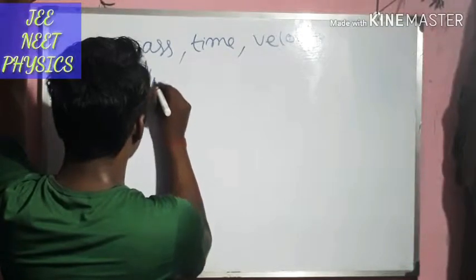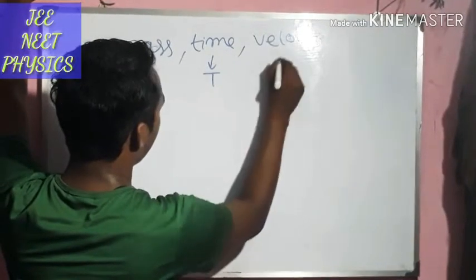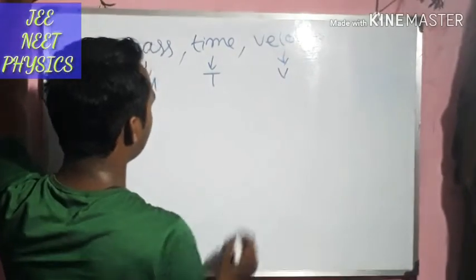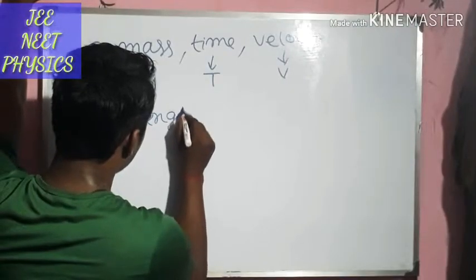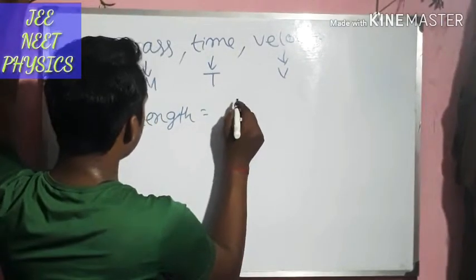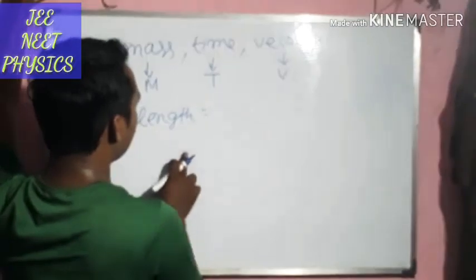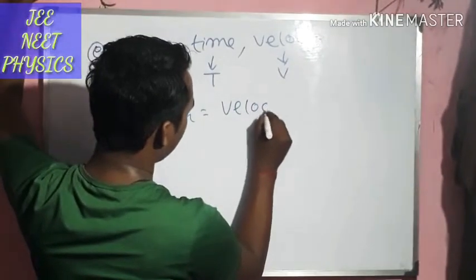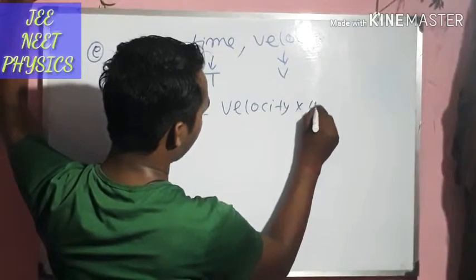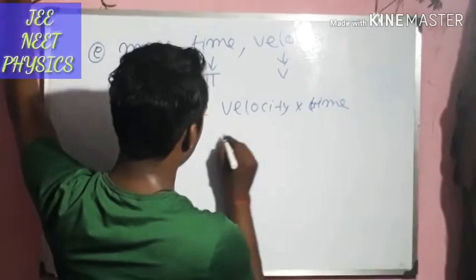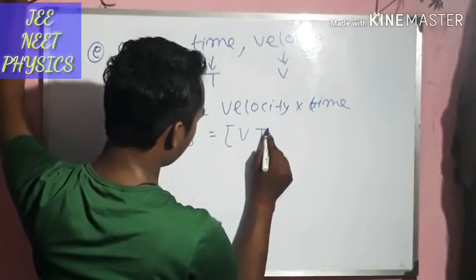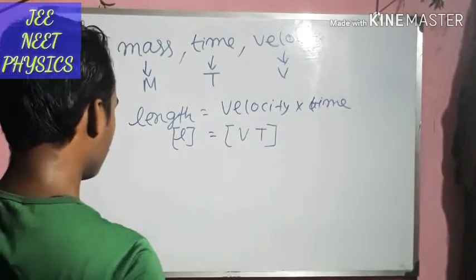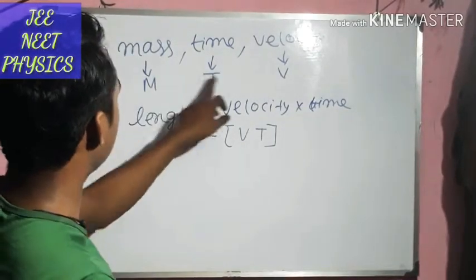Dimension of mass is capital M, dimension of time is capital T, and dimension of velocity is V. Can I find the dimension of length from here? Now length, meaning distance, is equal to velocity multiplied with time. So dimension of length will be dimension of velocity into dimension of time. So length also can be found out from these three physical quantities.